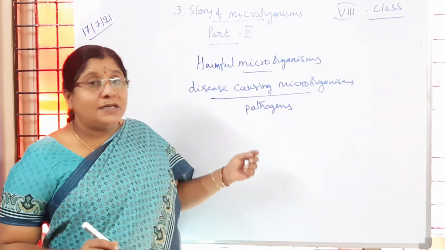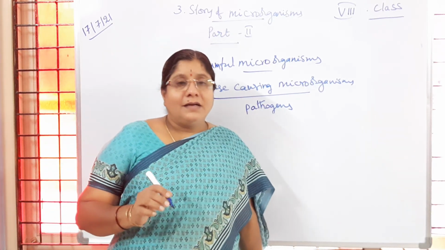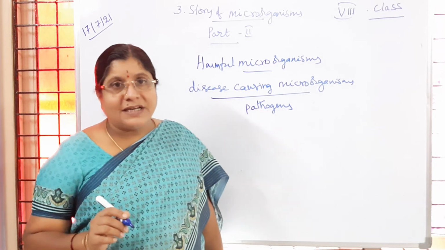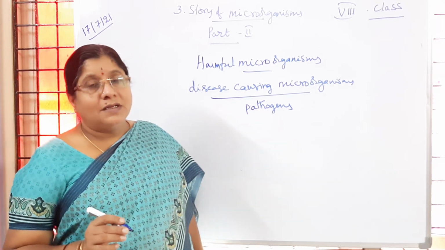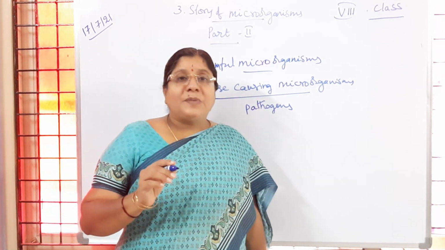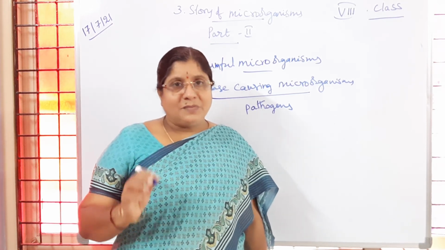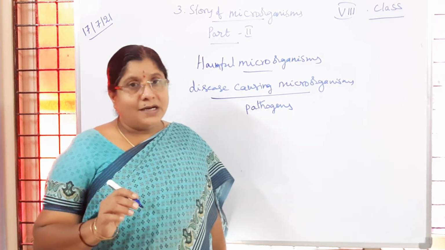So just now you learned that malaria is a disease caused by a protozoan parasite called Plasmodium, and the disease spreads from person to person through the female Anopheles mosquito. So like that we learned, is it not?